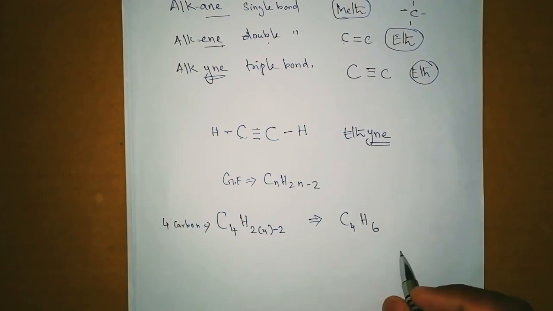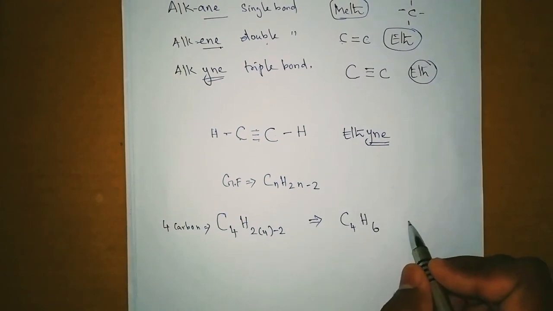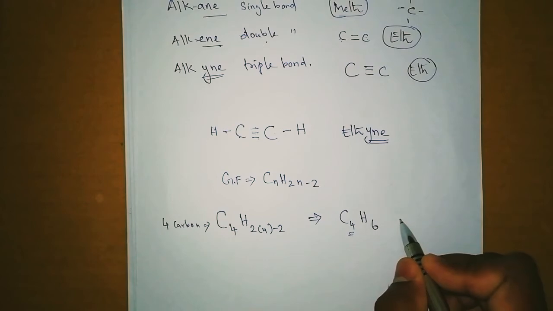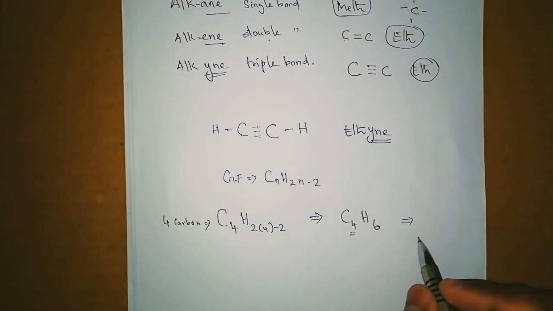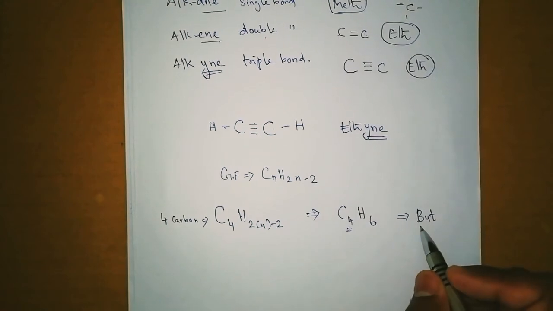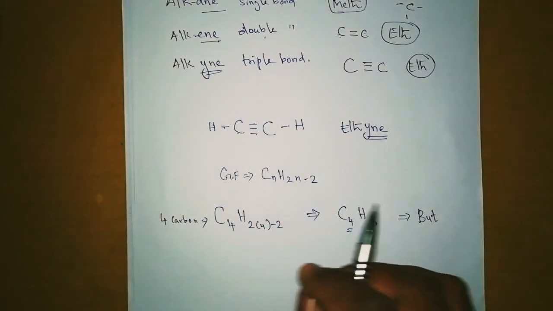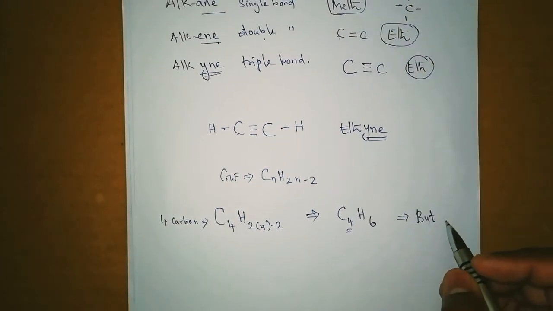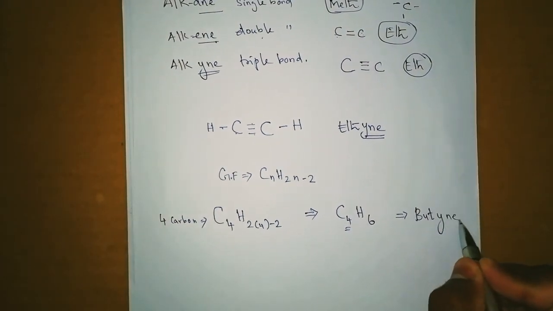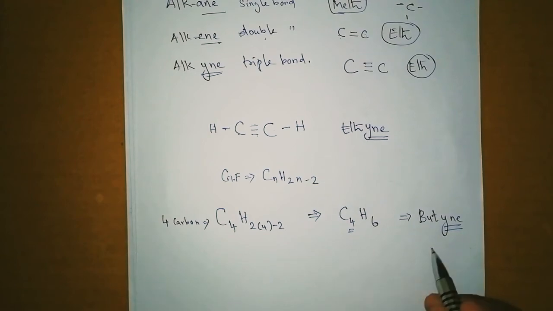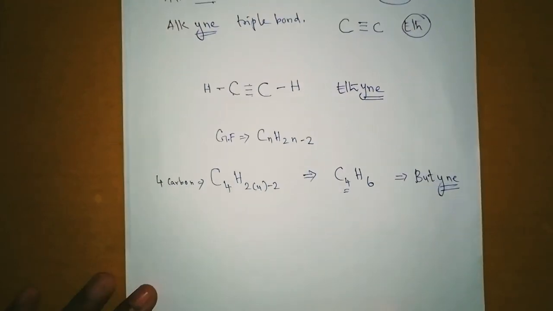So this is for 4 carbon atoms. What will be the name for 4 carbon atoms? It's but. But is for 4 carbon, and because we have triple bonds in that, we need to add yne. Let's make a structure and then we can confirm with this name.